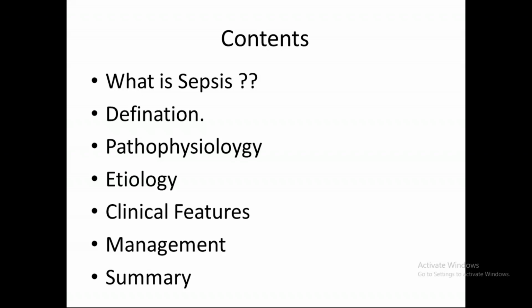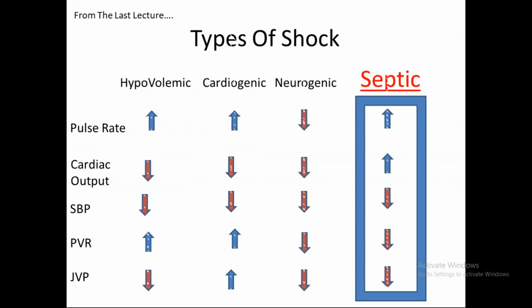Okay? So from the last lecture, we had studied the types of shock, right? So there were four kinds of shock: hypovolemic shock, cardiogenic shock, neurogenic shock, and septic shock. And the characteristics of septic shock, we all know that it had decreased peripheral resistance, decreased systolic blood pressure, a high cardiac output state, and it has a high pulse rate, right?